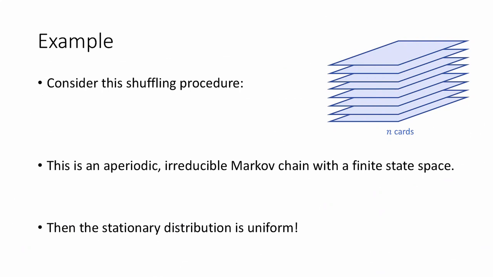To see an example of where we might want to use a proposition like this, consider the following shuffling procedure on a deck of cards. We're going to repeatedly do the following. Let's choose 2 cards independently at random with replacement, and then we'll just swap them.